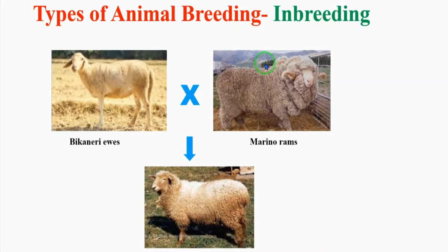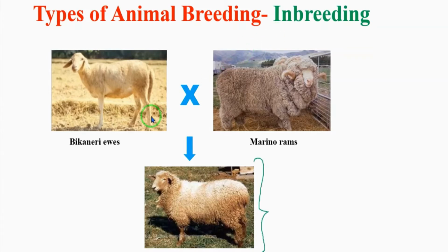Okay. So inbreeding refers to the mating of closely related animals within the same breed.